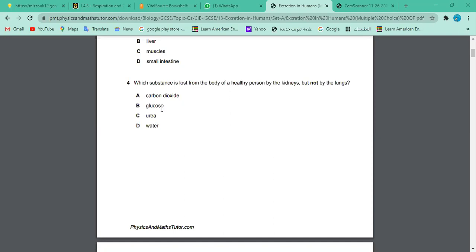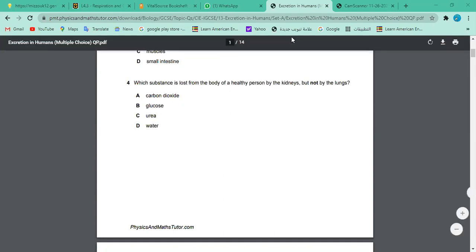About glucose, if you remember, having more glucose in the urine happens only in the case of diabetes. You remember diabetes, because the kidney cannot handle too much load of glucose. Most of the glucose filtered by the kidney is reabsorbed. You remember that? We discussed that, right?